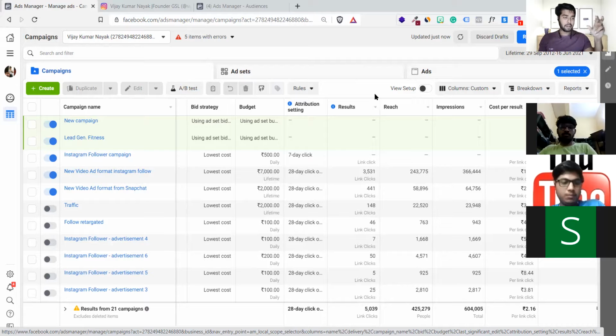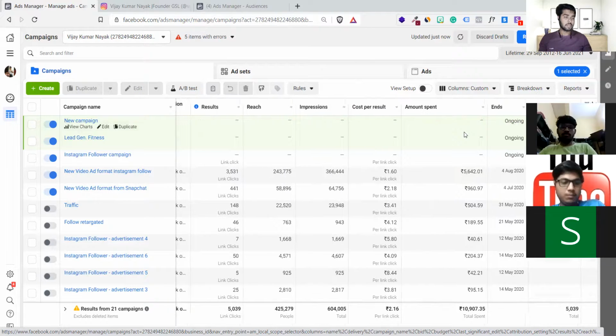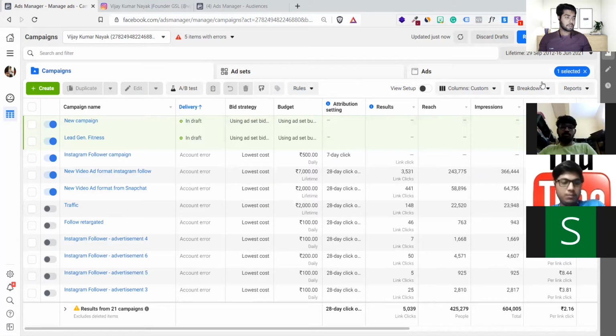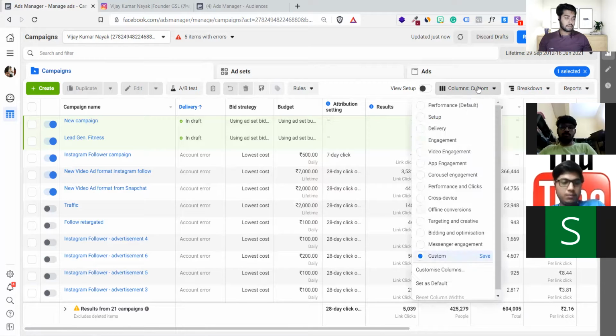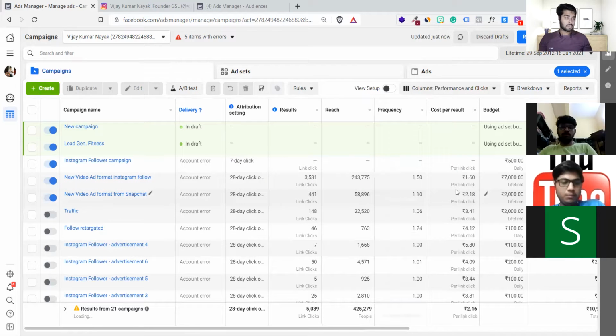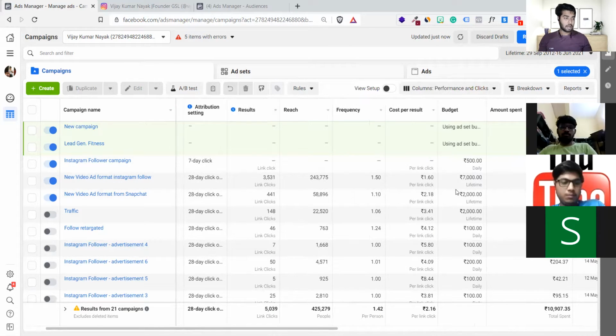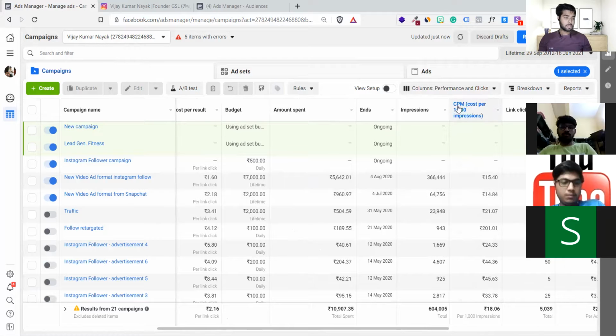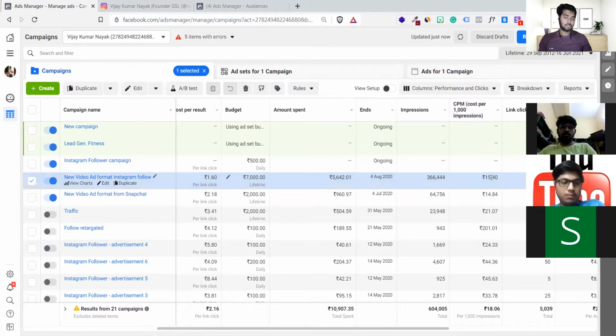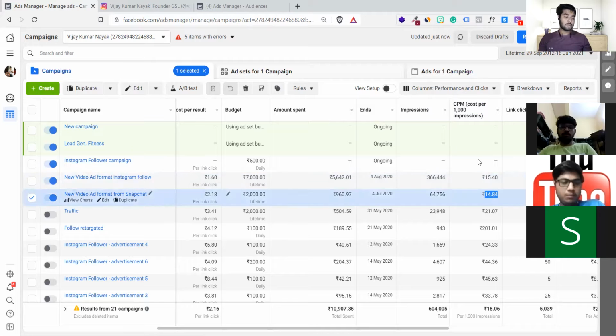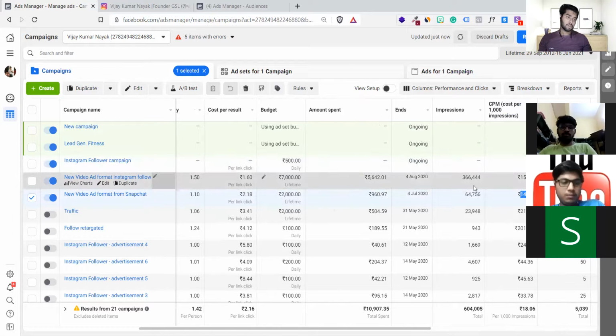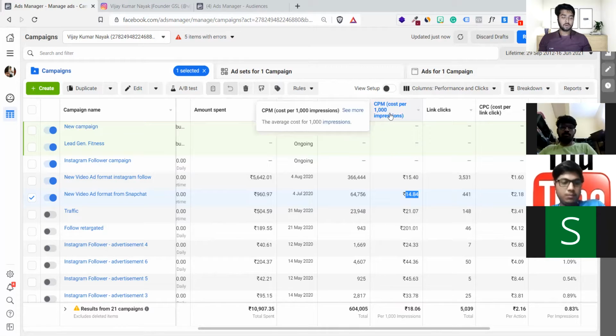the charges we pay are on the basis of this impression, like Facebook charges on the basis of impression. I'll show you how Facebook charges money. If I click here, I'll click on performance and clicks. You will see one thing. Let me just scroll to the right, a little more right. You see this CPM, cost per 1,000 impressions. The moment you get 1,000 impressions on the internet, Facebook will charge you, like for this particular campaign it charged 14 to 15 rupees. So Facebook doesn't bother whether you got clicks or not. Facebook is bothered about how many impressions you got.